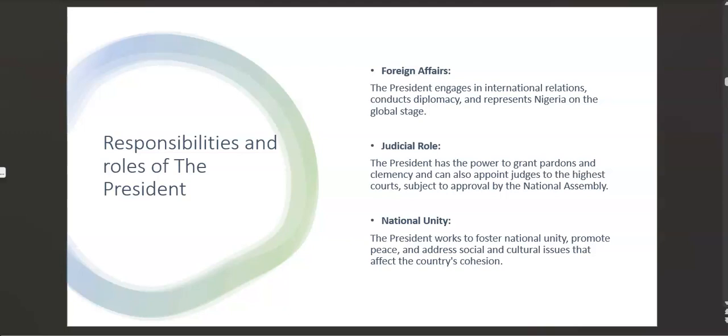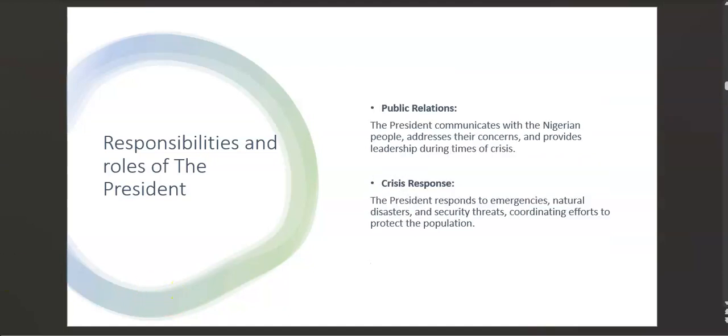This is one importance of the president and why the president is important. He fosters national unity, making sure that the entire Nigeria is at peace and people are together. Let's look at the last responsibilities before we move on.